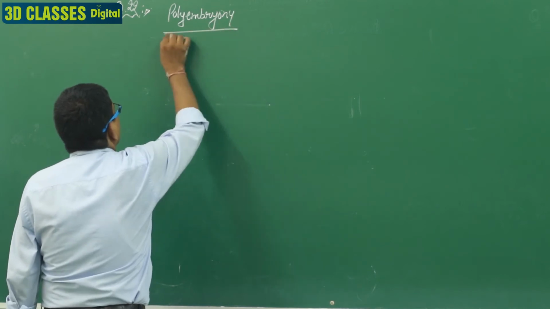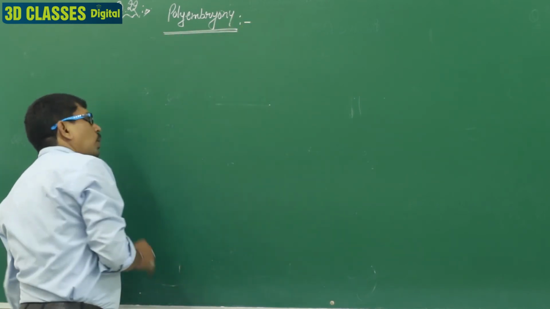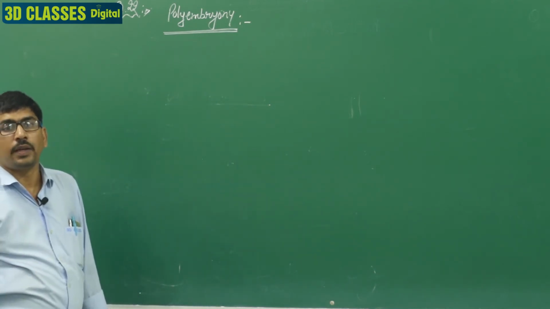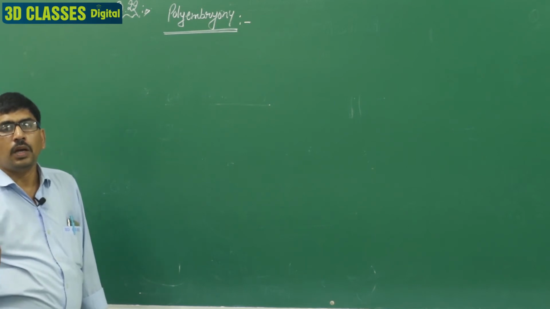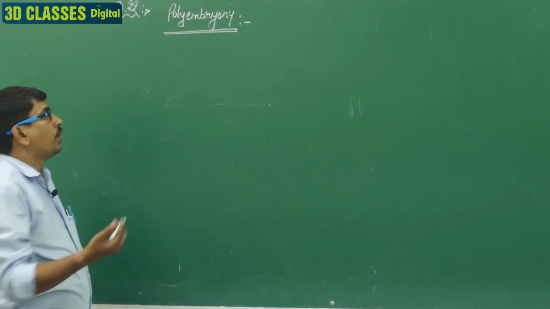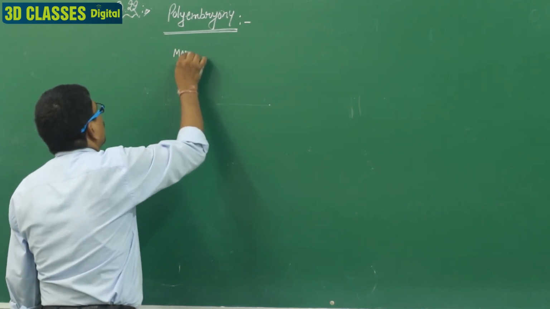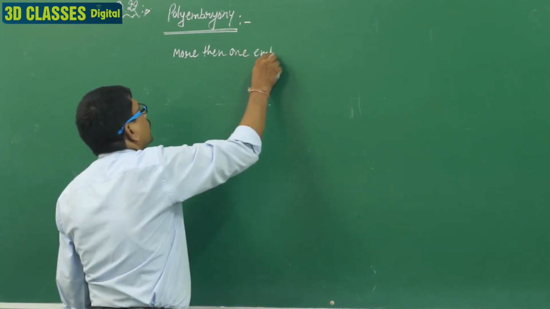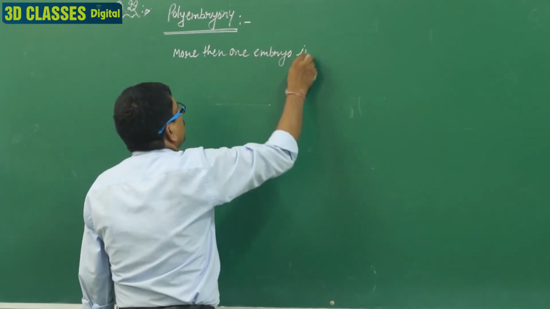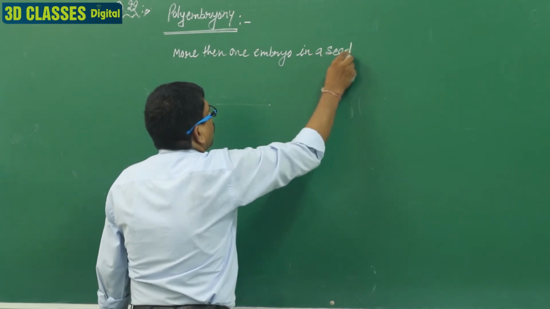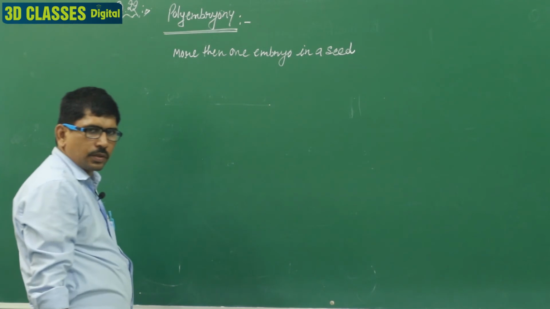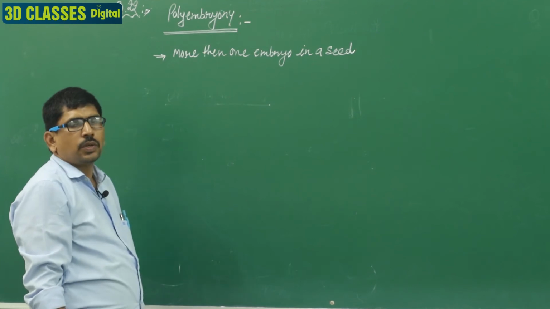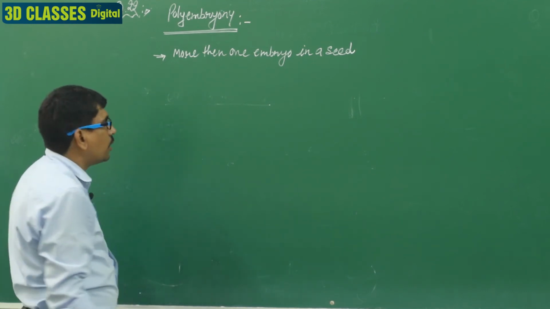Dear students, polyembryony, on the basis of its name, is very easily defined. Poly means more than one, embryony means embryo. It is a simple definition: more than one embryo in a seed is known as polyembryony. Clear? More than one embryo present in a seed is known as polyembryony.